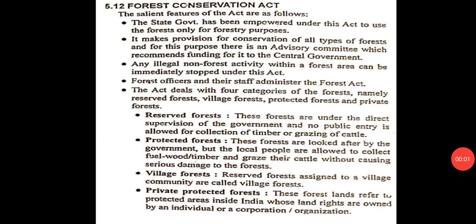Now we'll look into the Forest Conservation Act. The salient features of the act are as follows. The state government has been empowered under this act to use the forest only for forestry purposes.